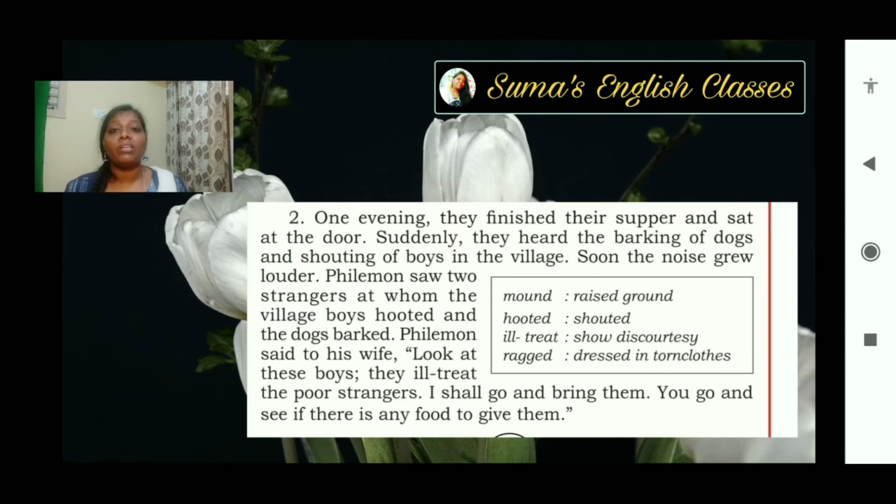What happened one evening? Philemon and Baucis were sitting at the door after having their meal, but they heard the noise, and as the moments passed, it grew louder. What did they see? They saw the two strangers, and the boys were shouting at them and the dogs were barking at them. So Philemon was not happy with the way the boys were ill-treating the newcomers. So he went to bring them and said to his wife to see if there is some food to give them.